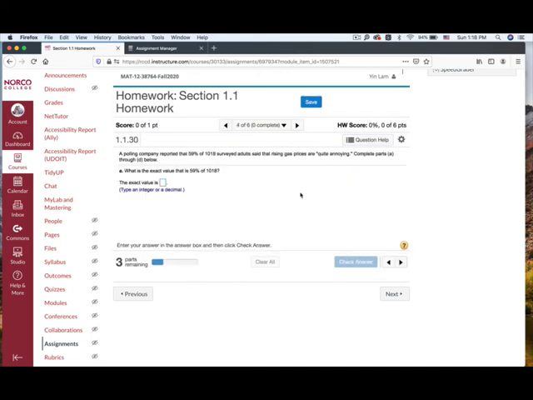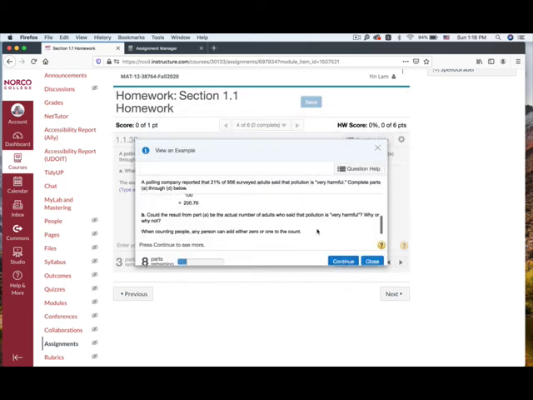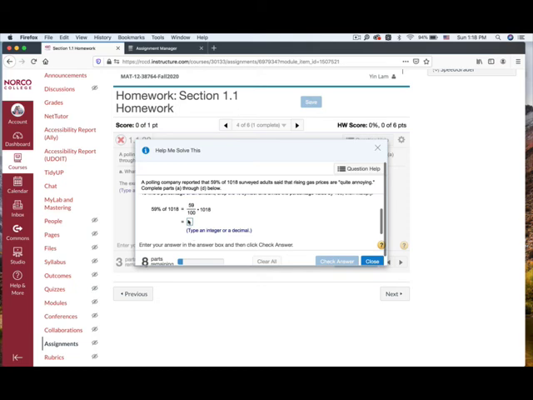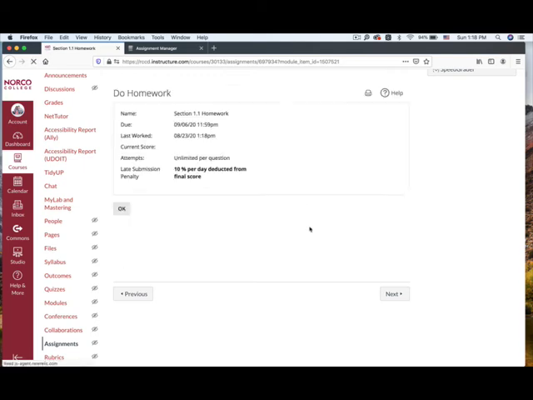Next question. So you could see from here, you could get help. Help me solve this, or view an example. If you don't know how to do this kind of question, you could view an example. They're going to show you step by step how to do it. Or you could click help me solve this. They're going to ask you questions here. Use your calculator and find it out. Once you're done, save it.